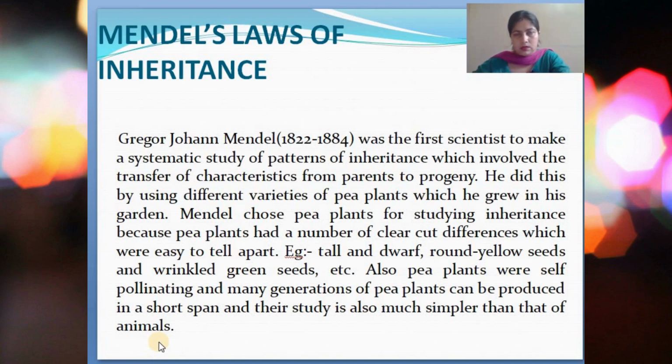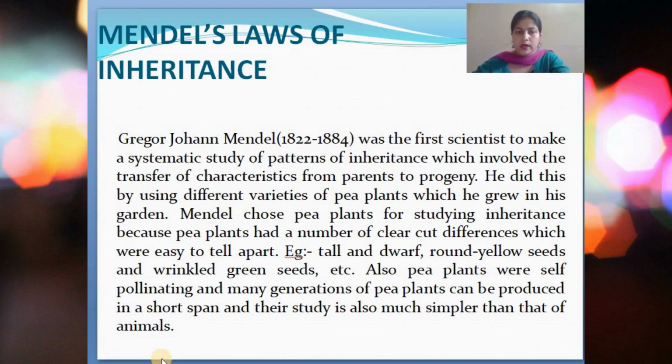Example, some pea plants were tall, some were dwarf, so that was a difference in characteristic which could be taken into account. Again, when the seeds of pea plants were seen, he saw that the seeds were round yellow seeds, and again the contrasting character, that is wrinkled green seeds, and so on. So many characteristics like these helped Mendel in choosing that particular plant for his experiments.